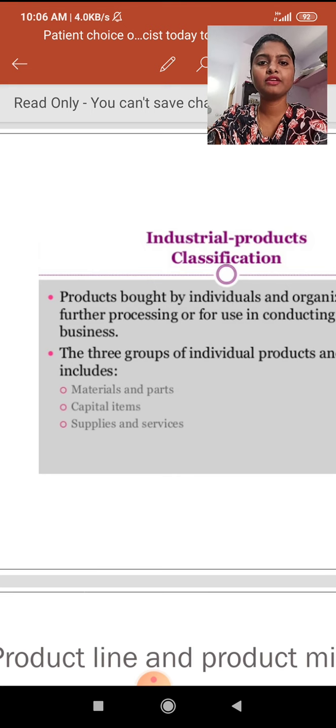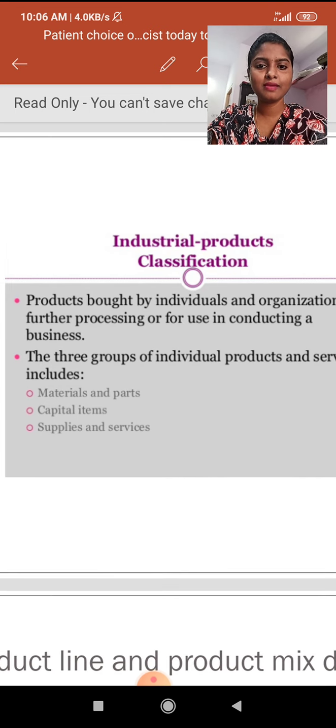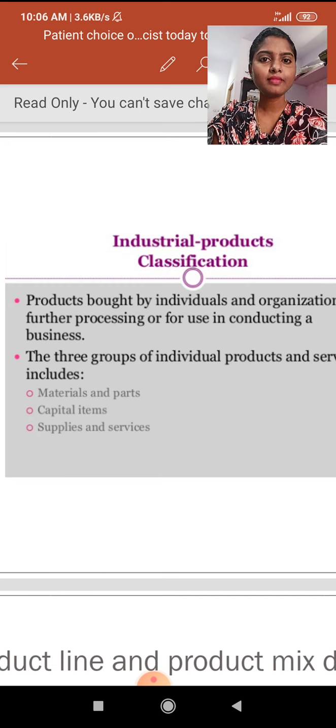Industrial products are the products bought by individuals or organizations for further processing. There are three types: materials and parts, by using which we go for further processing and get the final product; capital items, which is the money invested; and the final one, supplies and services.